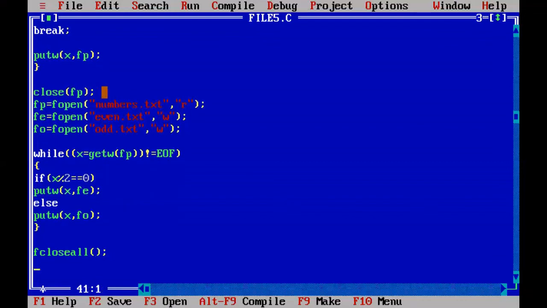Now you will open this even file and odd file in reading mode, and you will see whether really even numbers are stored in the even file and odd numbers are stored in the odd file.